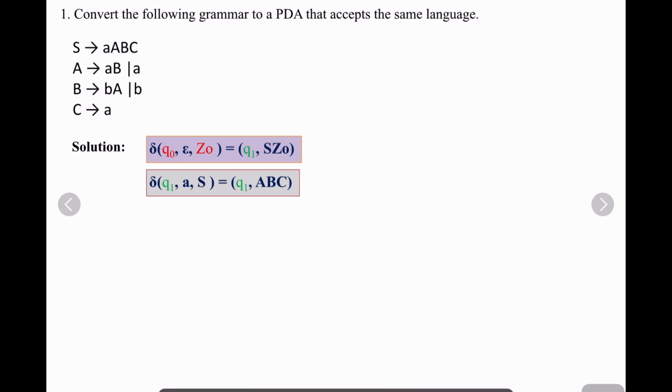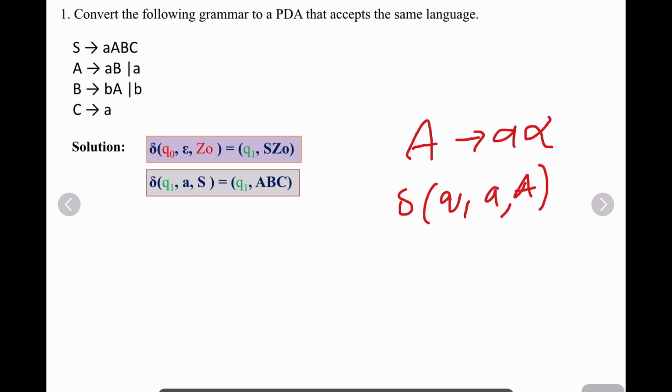That means it is like this: for any production of the form a alpha, you write delta of Q1 comma a, A, which is equal to Q1 comma alpha. You have to write it like this.